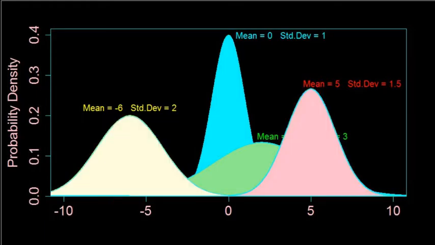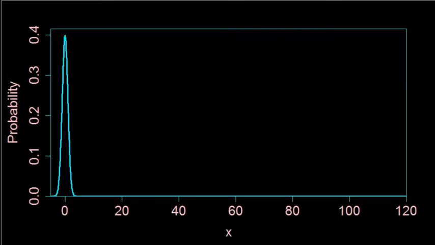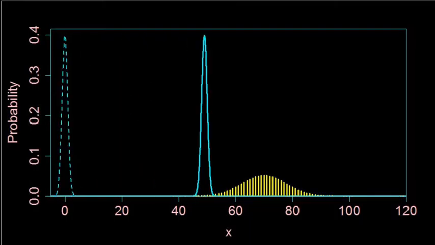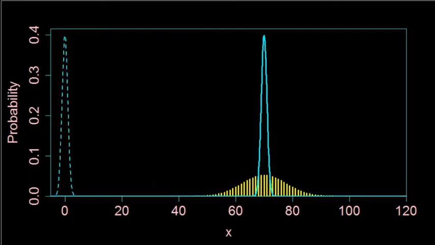Let's take another look at the dice rolls, but we'll start with the standard normal distribution. Then let's add the probability distribution for the total you get if you roll 20 dice. Let's take the standard normal and change its mean value. Shift it over until it matches the dice rolls.